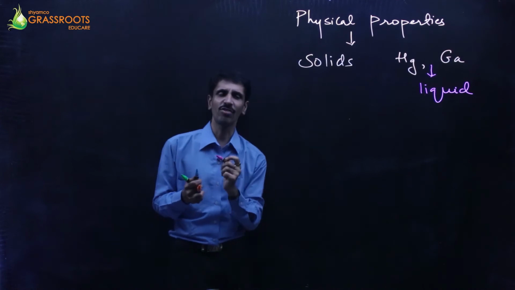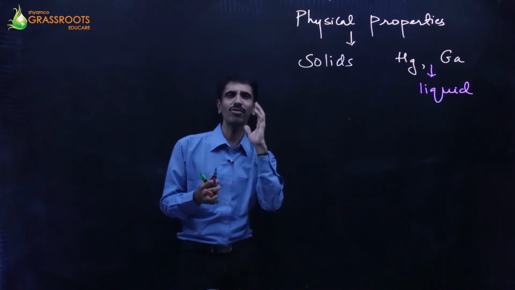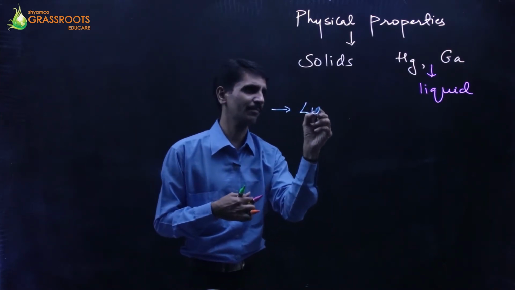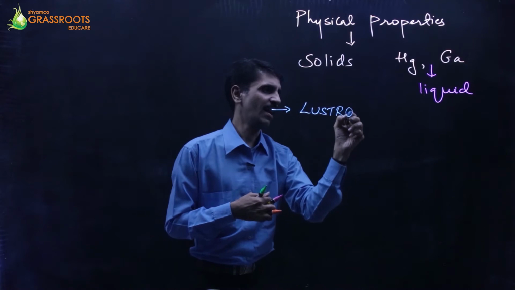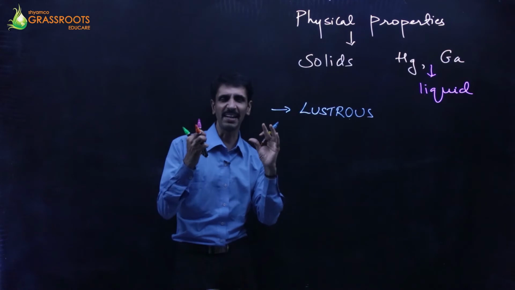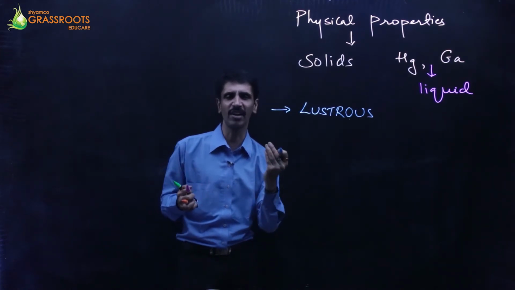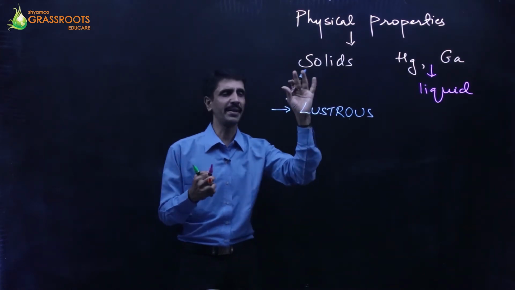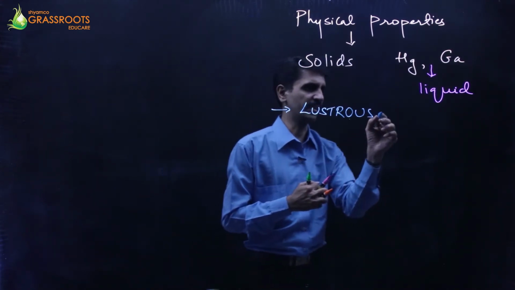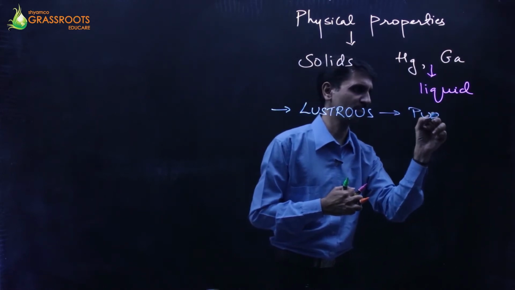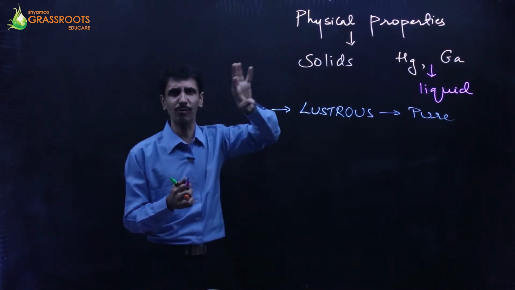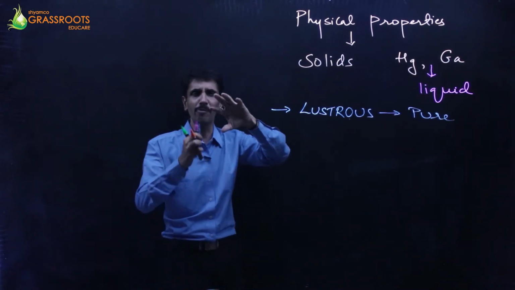Next thing is, when you talk about metals, the first thing which has to come into your mind is that they are lustrous. Lustrous मतलब क्या? Shine, चमक. तो metal जैसा बनो आप जिंदगी में, lustrous बनना है आपको. So metal जब एक pure state में होता है, शुद्ध स्थिति में होता है, then it is going to be lustrous.